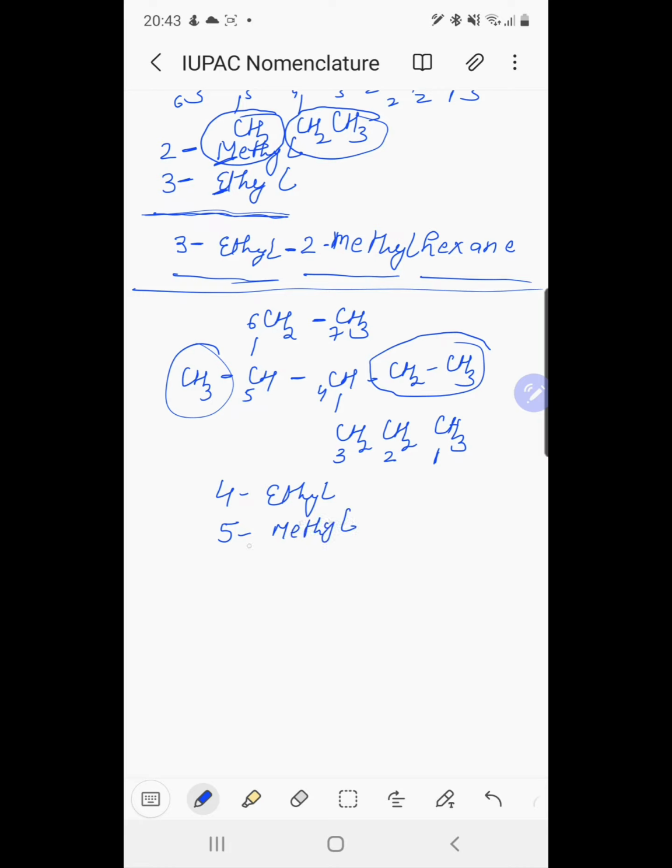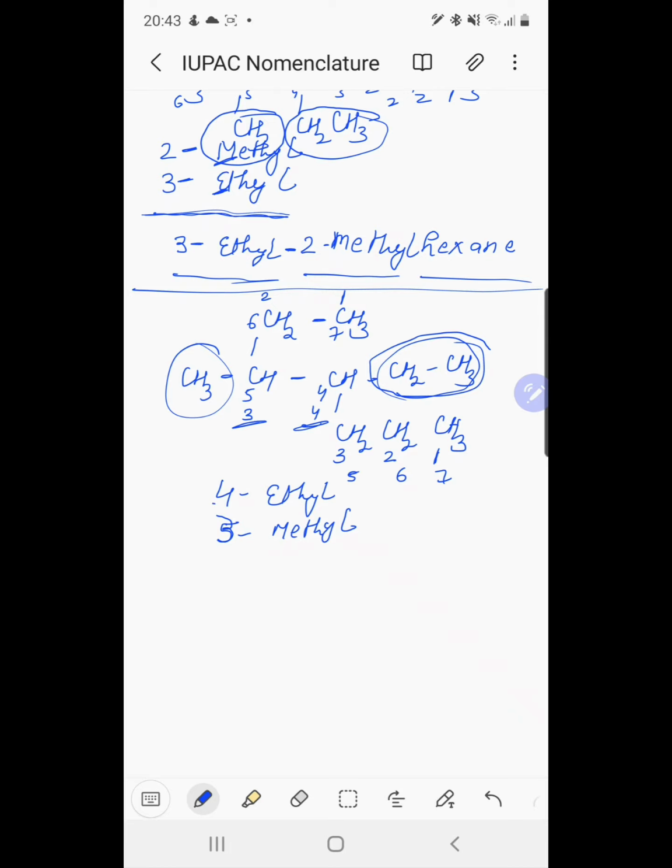So in this case we number it the other way: 1, 2, 3, 4, 5, 6, 7. We have the lower set of locants, 3 and 4. At the 3rd position we have methyl and at the 4th position we have ethyl.